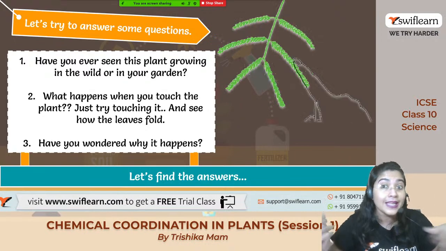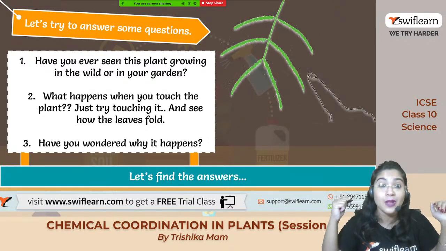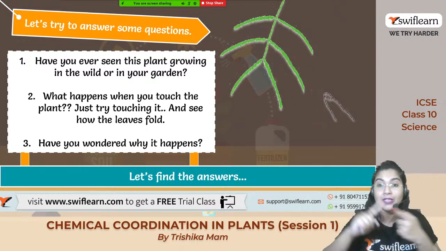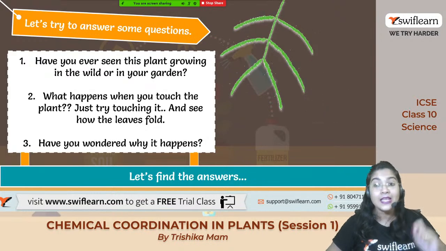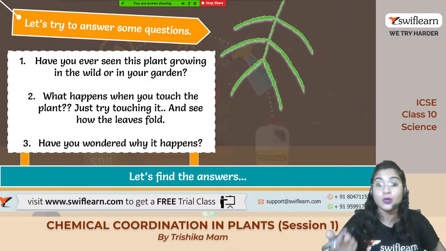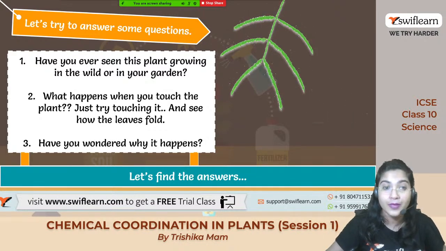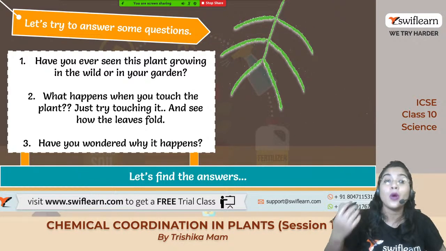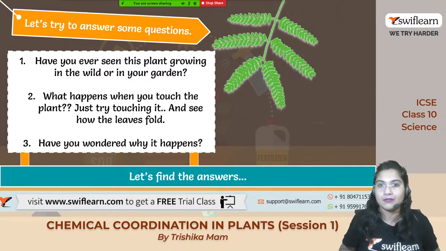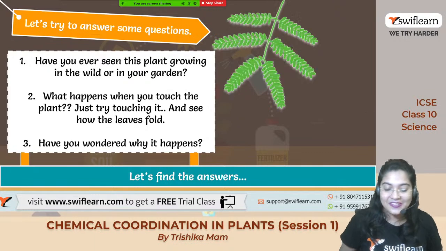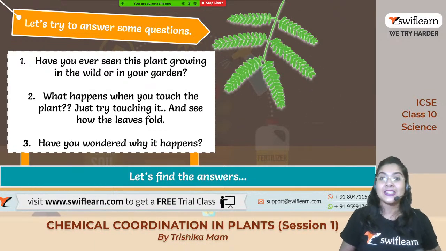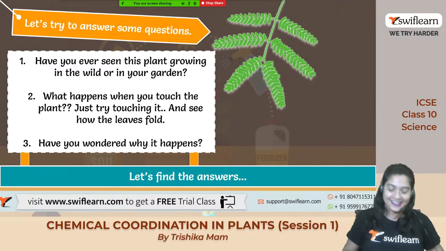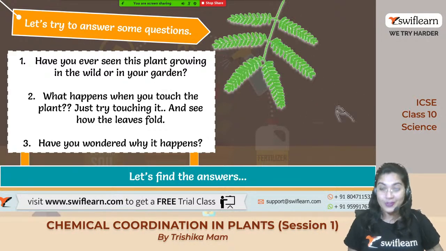But do you think that movement takes place within the plant also? Like, see, this is one example of movement, right? If we touch any plant, like the touch me not plant, then it will droop down. This is showing one type of movement, right? So, how does it happen? Any idea? Yes, very nice, Prithviraj. The scientific name of this touch me not plant is Mimosa pudica. Very nice, great. So you have a lot of knowledge.